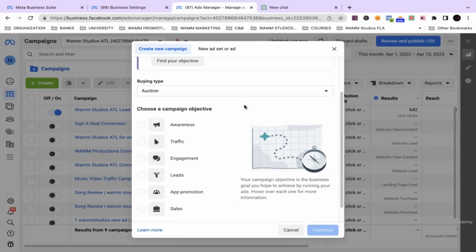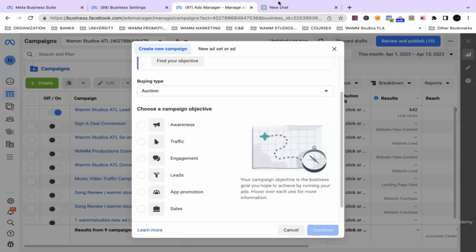We have a lot of different objectives. Since we are on the Wham Studios Atlanta account, which is a recording studio business, we're going to use this business as an example. But this goes for any type of business. So what if you're new to business and you don't know anything about your industry? What type of campaign objectives would you choose?